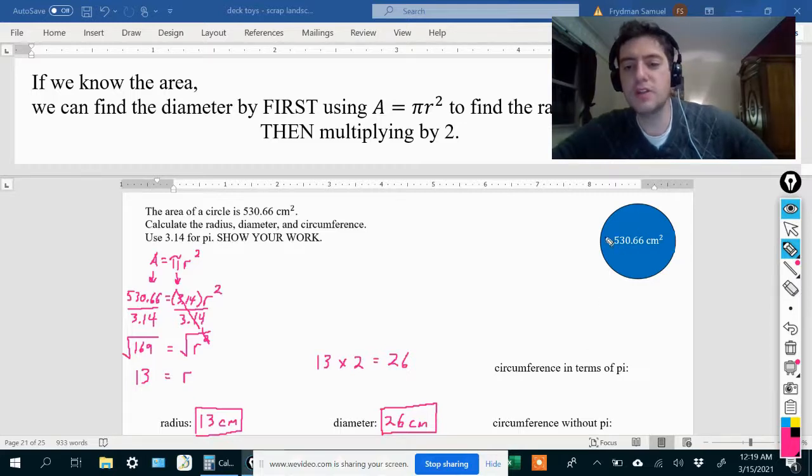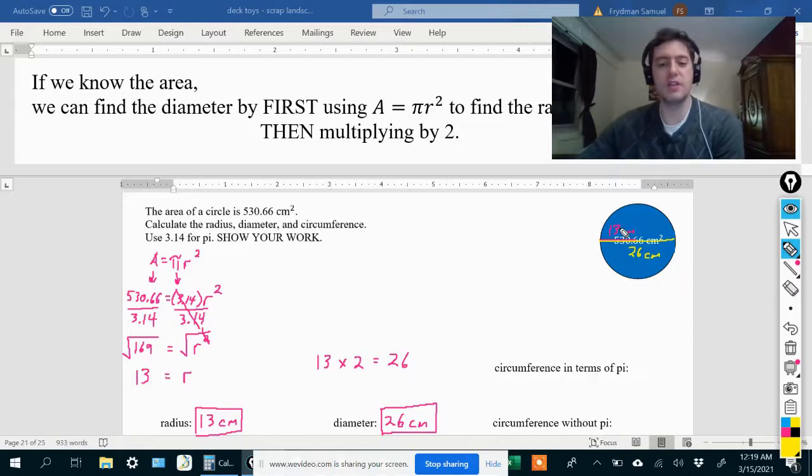So over here in this circle, if the area is 530.66 square centimeters, then the radius would be 13 centimeters. And let's go with yellow. And the diameter would be 26 centimeters. That makes sense that the diameter is twice as long as the radius.